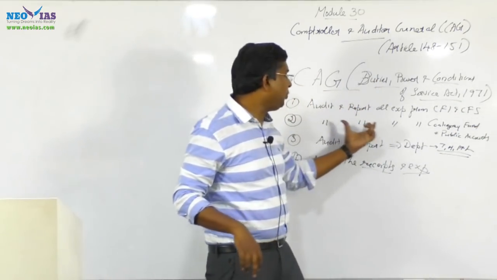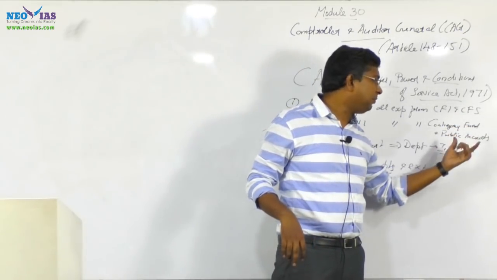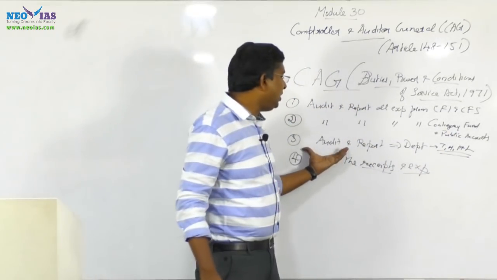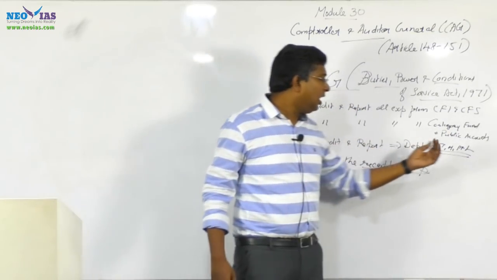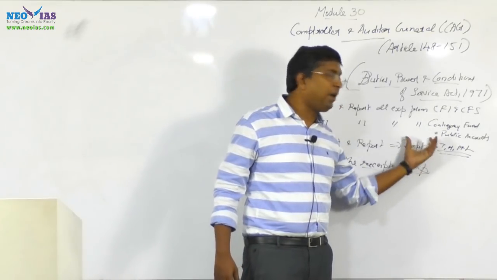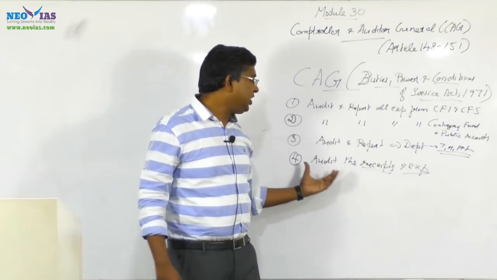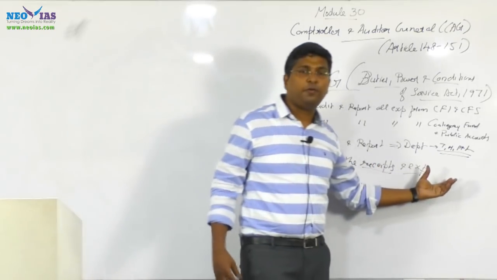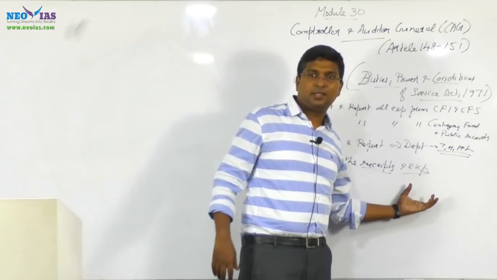It can audit and report all expenditure from the contingency fund and public account. It can audit and report on all trading, manufacturing, profit and loss accounts of every department of the union and the state. It can audit the receipts and expenditure of the union and all states.